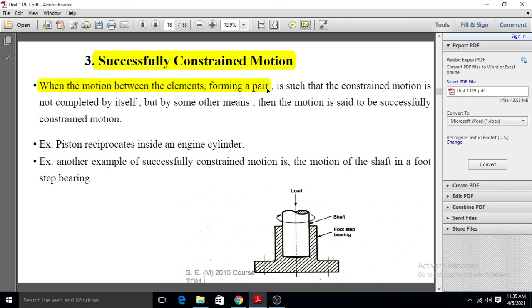What is meant by completely constrained motion? Completely constrained motion means the motion between a pair is only in one direction. But they said the constrained motion is not complete by itself, meaning it is completed by some other means, not by its own.